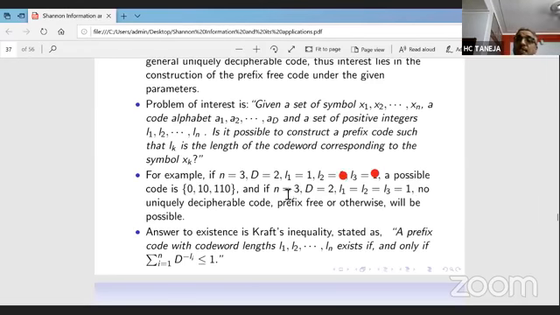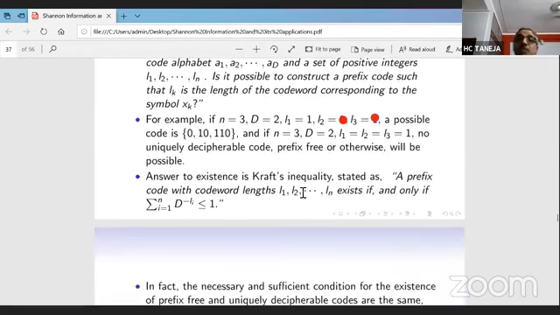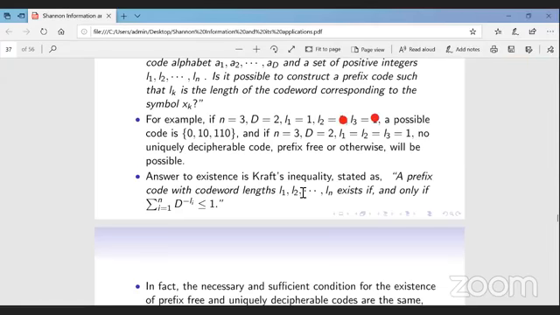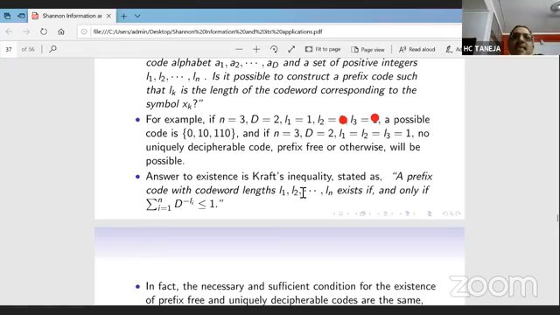So what was the answer? The answer to this question was given by a very important result, the Kraft inequality, which is the basis for all coding. It says that a prefix code with code word lengths L1, L2, ..., Ln exists if and only if the sum over i from 1 to n of D raised to the power minus Li is less than or equal to 1.